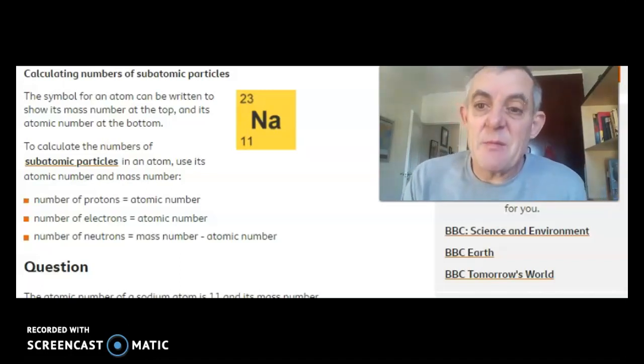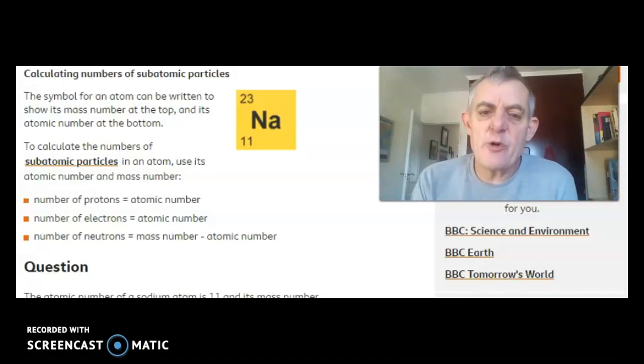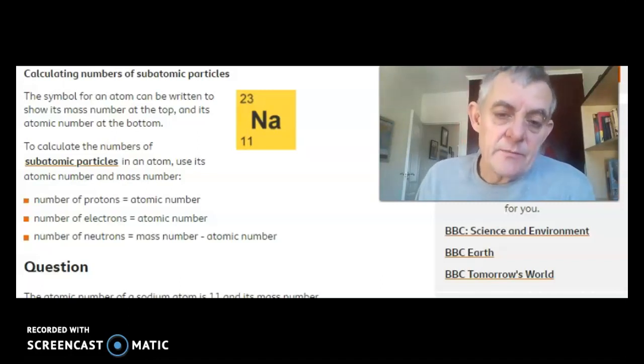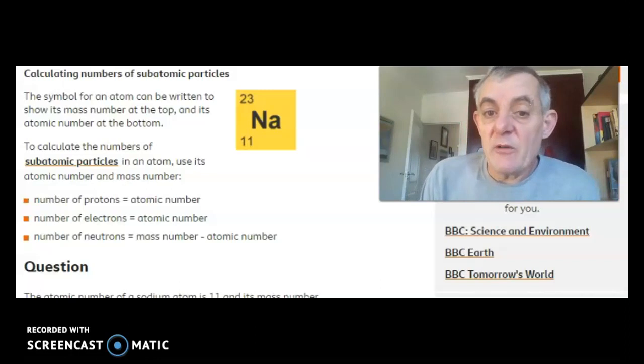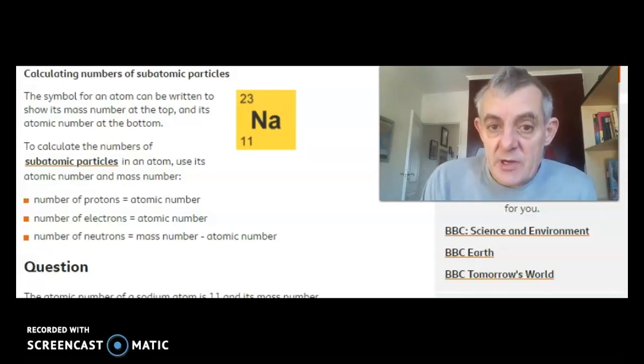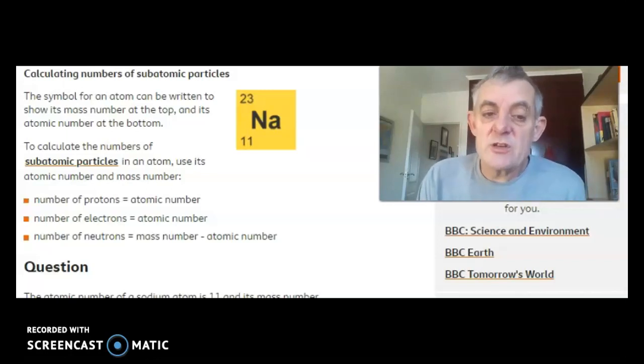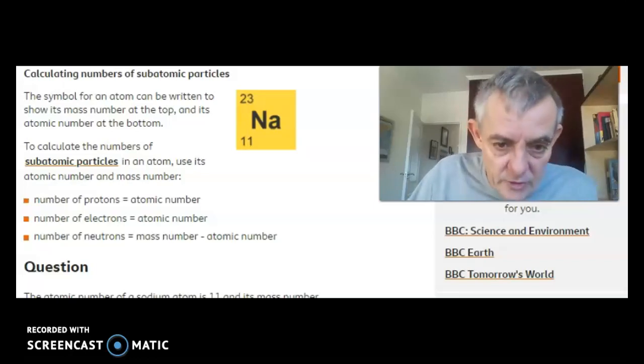The 23 is the mass number. The mass number is the sum of protons plus neutrons. So the total number of neutrons would be 23 minus 11, which is 12. So this sodium atom will have 12 neutrons.